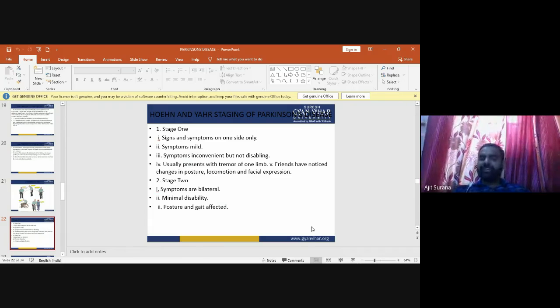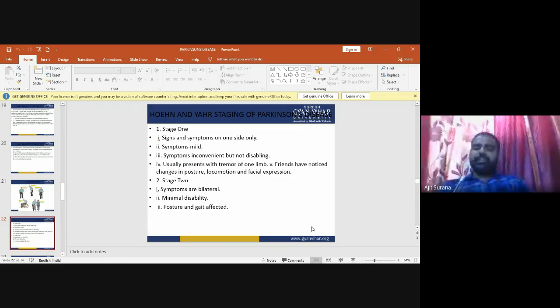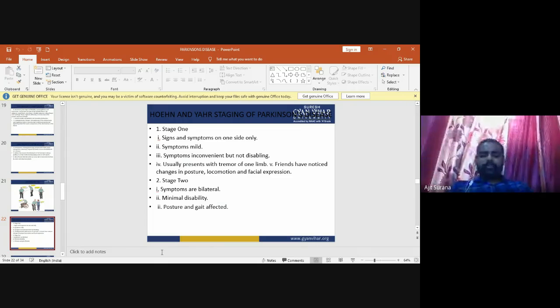Now in stage 2, symptoms are bilateral. Minimal disability may occur, and posture and gait are affected in this type of Parkinson patient.